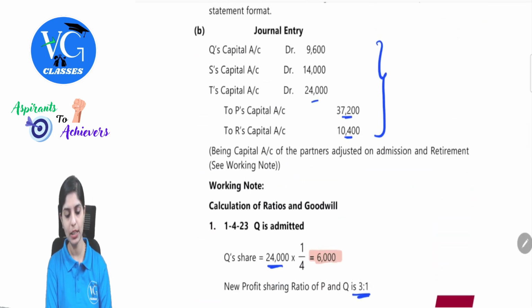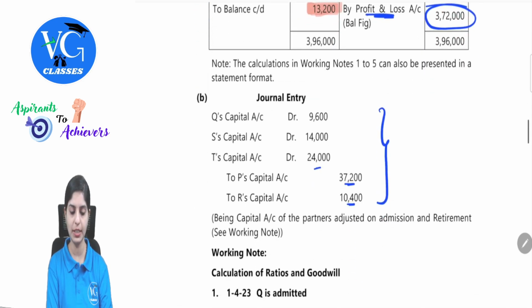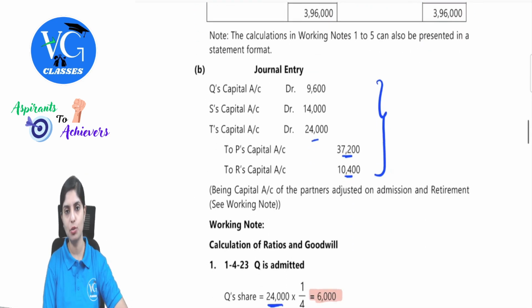Clear? This question, if you observe for the first time, you will feel it is complicated, but if you just break it down when the retirement and admission happens with respect to concepts alone, you might definitely get closer to it. If not correctly, you can definitely attempt this with respect to your working notes calculation. Clear with this? Practice this really well, guys. One of the good questions.